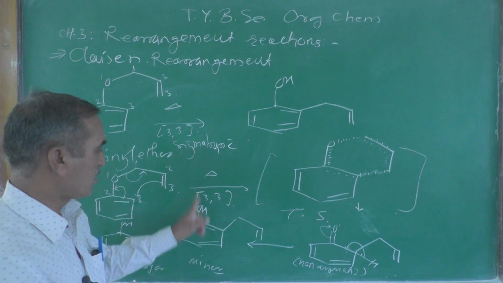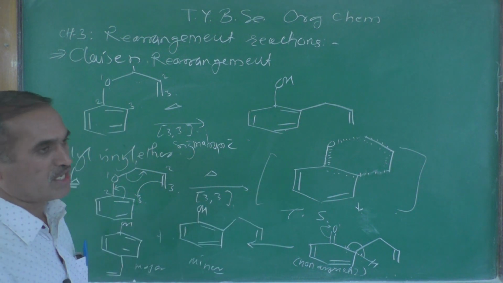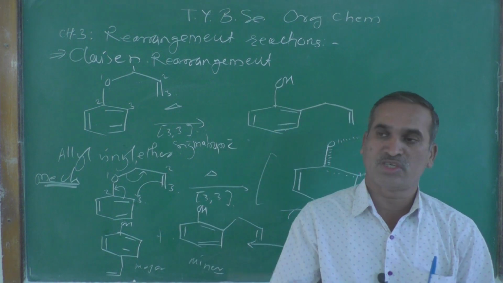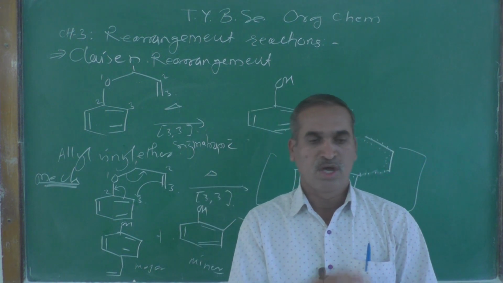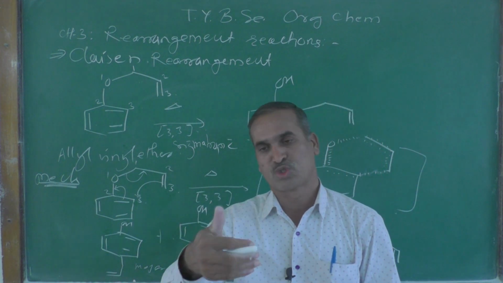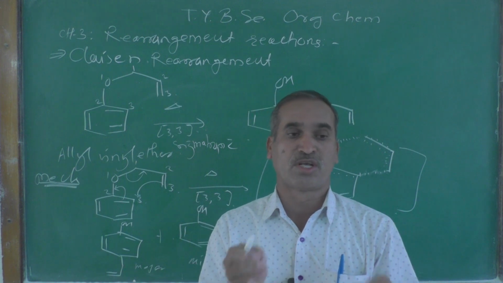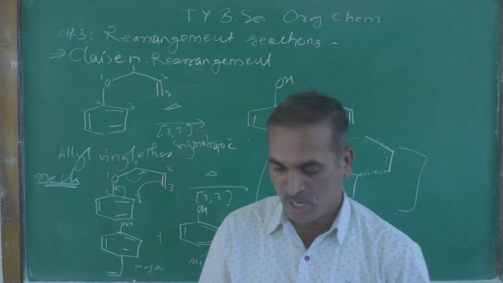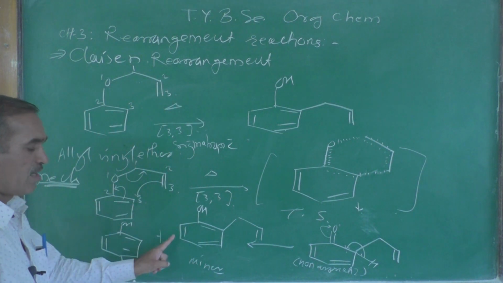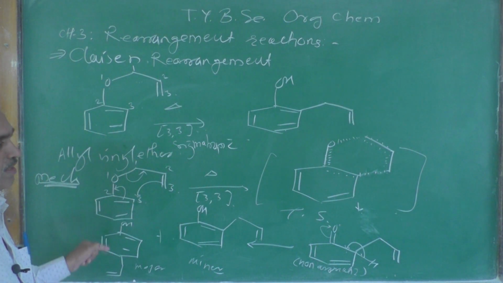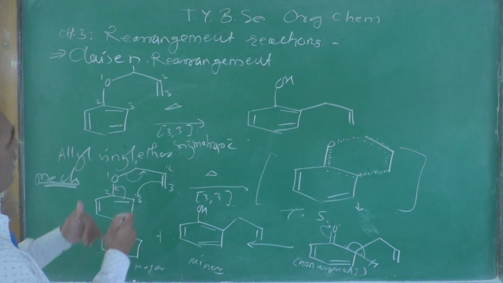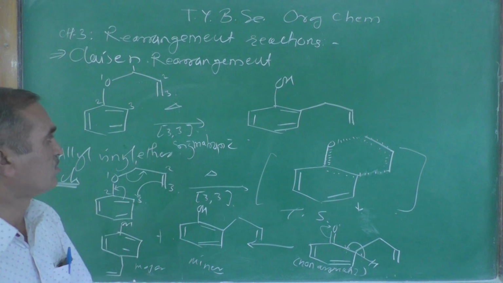The first is minor because there are a lot of steric interactions, and due to the steric interaction there is an increase in internal energy. Once the internal energy increases, the stability of that molecule goes on decreasing. So that is the general rule regarding organic compounds, and therefore this we are getting as a minor product and this we are getting as a major product. Remember this one as far as the Claisen rearrangement reaction is concerned.